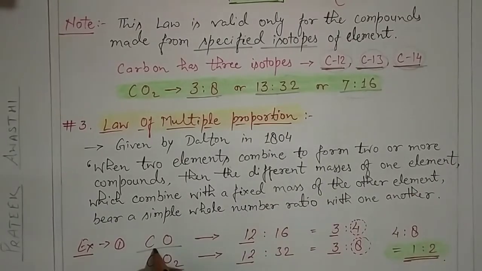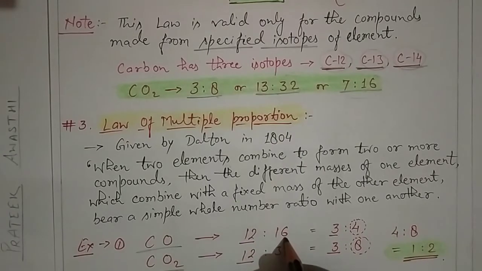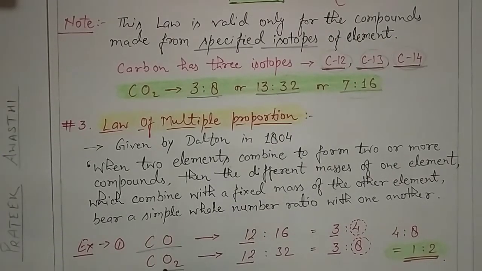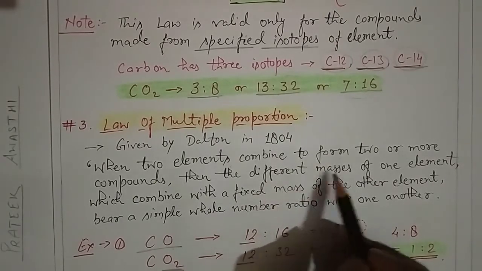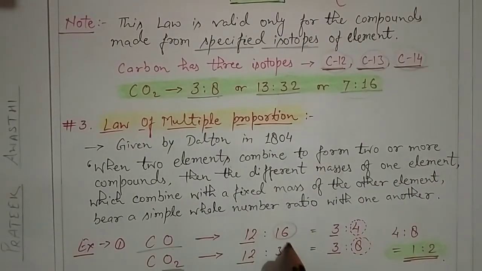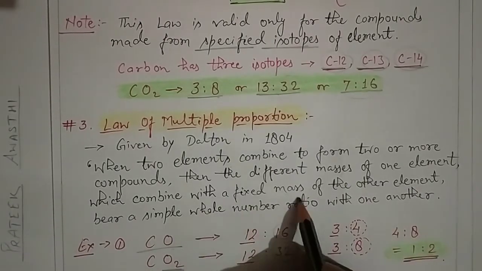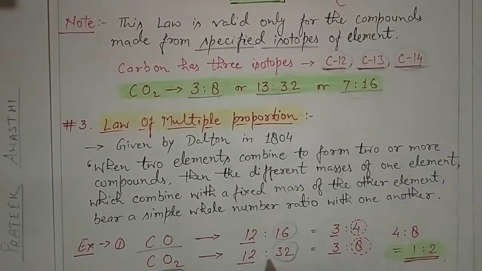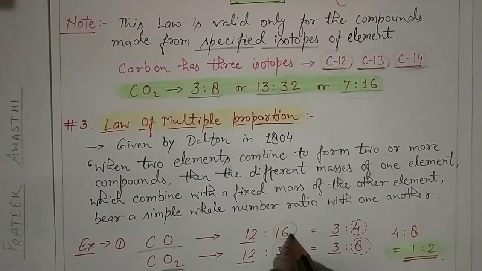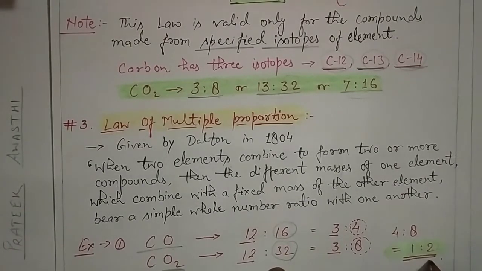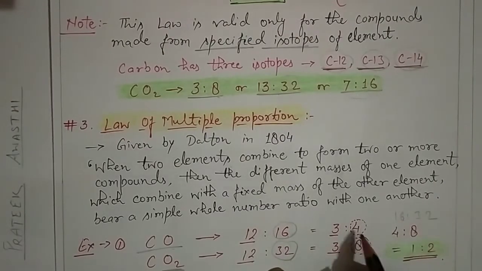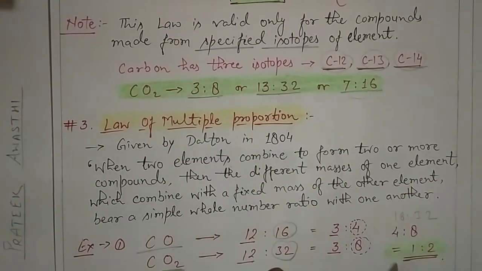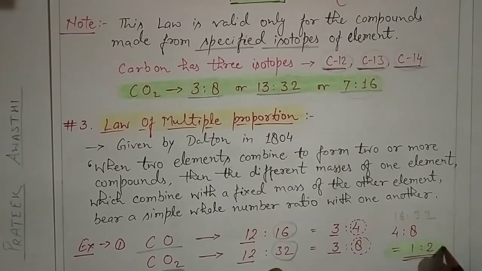You see here, carbon atomic mass is 12, oxygen 16, but in carbon dioxide, carbon is 12 and because two atoms of oxygen are there, it becomes 32. So different masses of one element combine with the fixed mass of the other element. Then this ratio also bears a simple ratio. The ratio 16 to 32 simplifies first to 4 to 8, and further to 1 to 2, which is a very simple ratio.